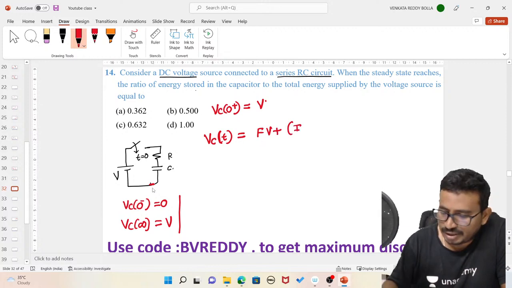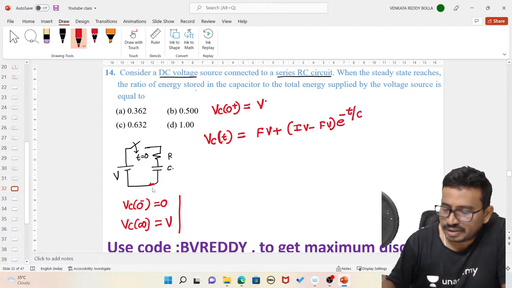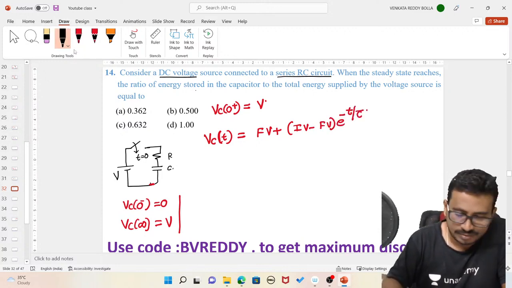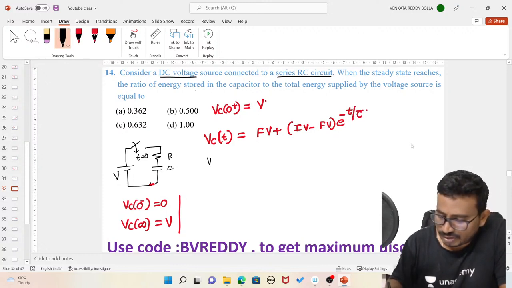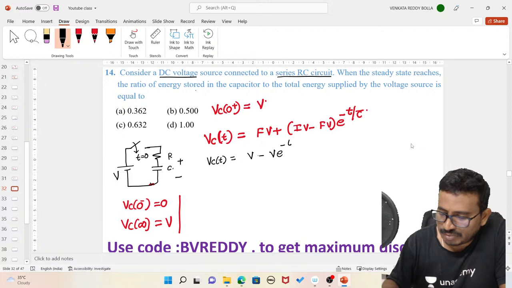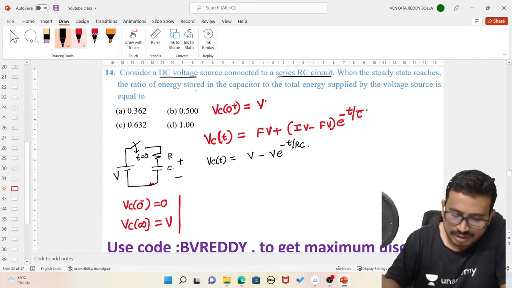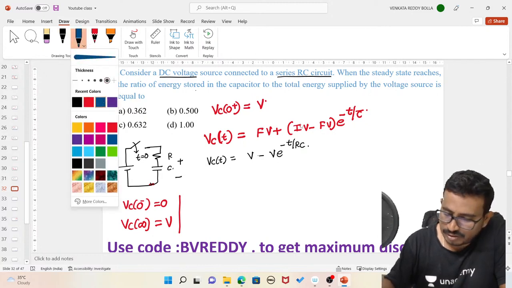final value plus initial value minus final value into e power minus t by tau. Now, the third problem, remember? So now from this we can say VC of t, the voltage across the capacitor: final value is V, initial value 0, which is equal to V minus V into e power minus t by tau. Tau is equal to RC.